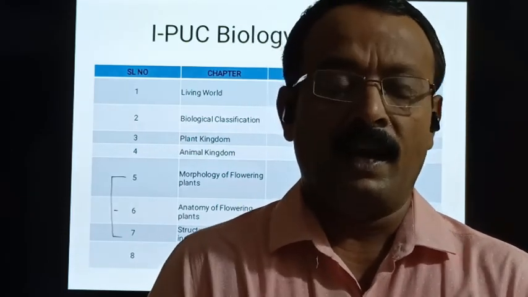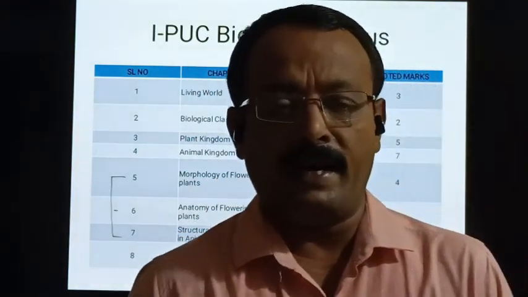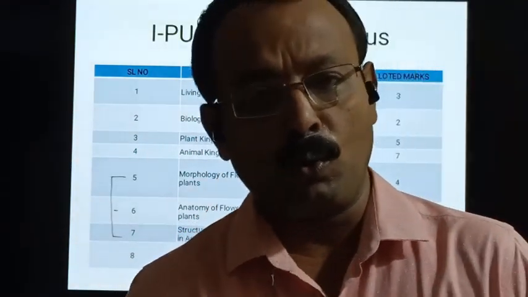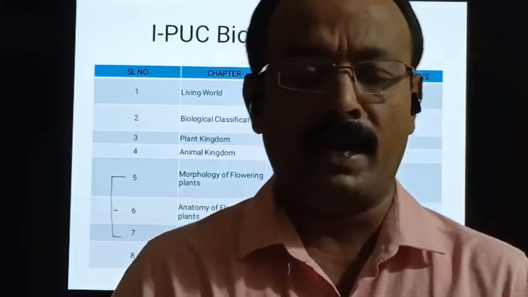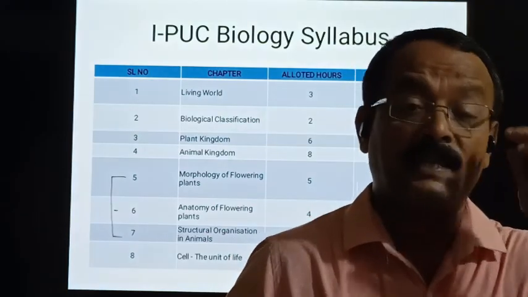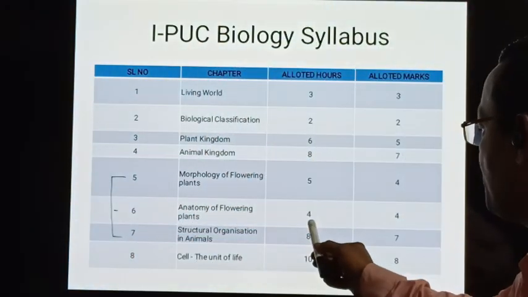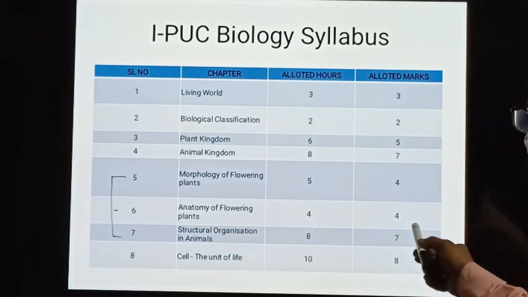Everything we'll study, and we also understand the anatomy, the internal details of dicot root, dicot stem, dicot leaf, monocot leaf, and also we understand the secondary growth in dicots. The number of teaching hours is 4 and the marks allotted is 4.